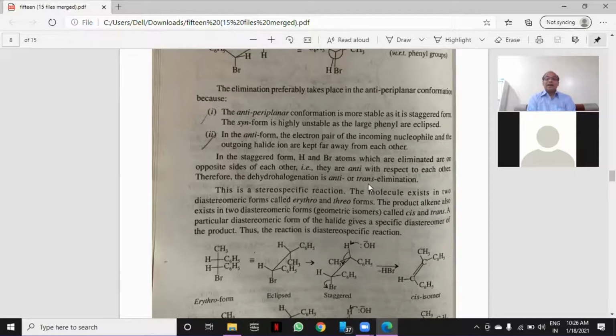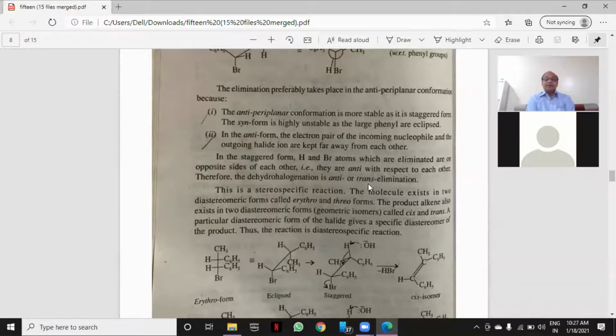That is, they are anti with respect to each other. Therefore, the dehydrohalogenation is anti or trans elimination. Is it clear? Anti-conformation will be the preferred one because it is more stable. This is a stereospecific reaction.